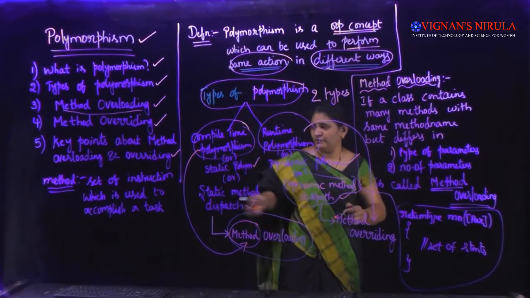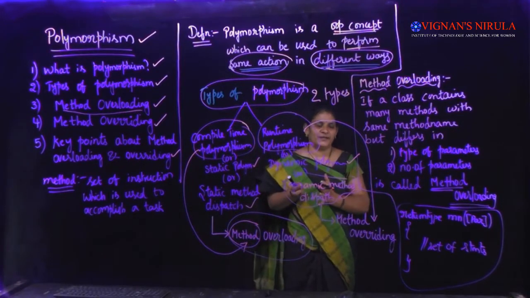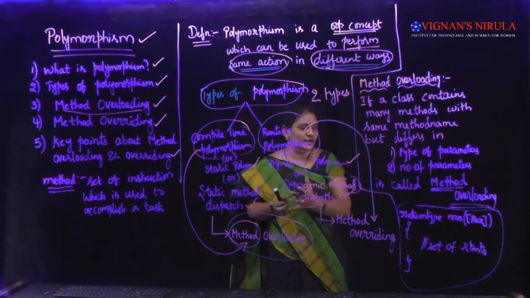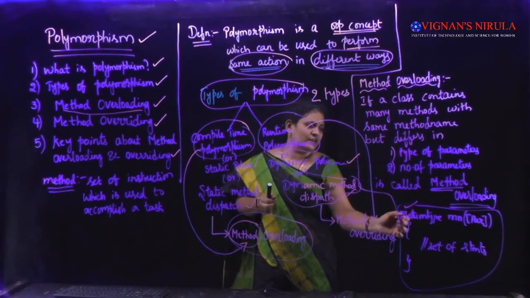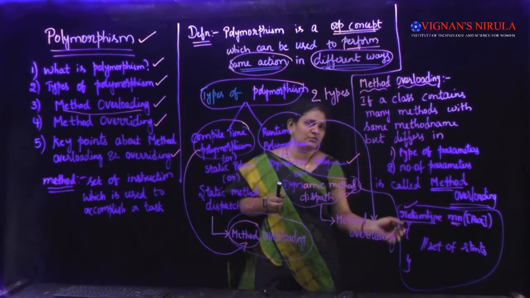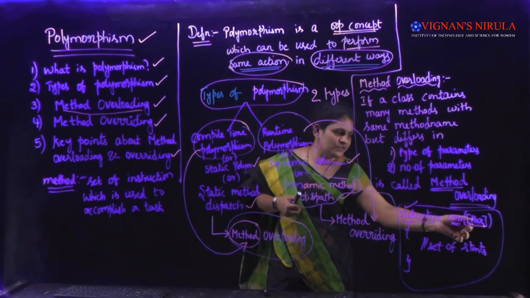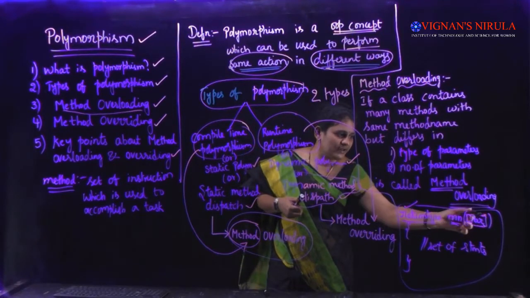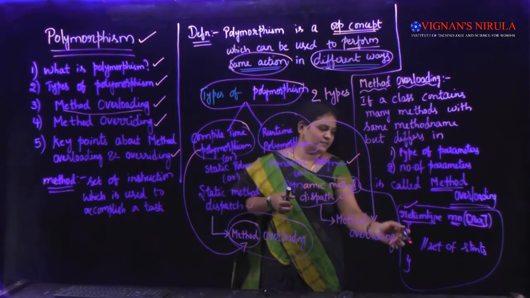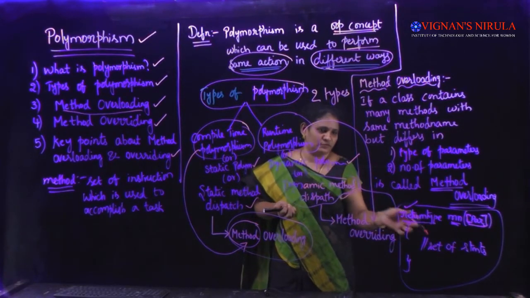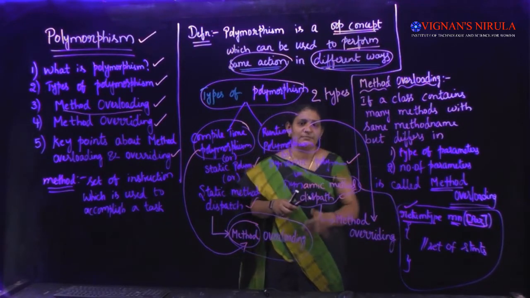We know what a method is: a set of instructions which is used to perform or complete a task. The syntax of writing a method in Java is this: return type followed by method name. The method name is user defined, so we can write whatever we like. Then come the parameters, which are optional, so I have specified them within square brackets. Anything within the square brackets is optional. Then open the curly bracket, write the set of statements you like, and close the curly bracket. This is the way we usually write a method in Java.